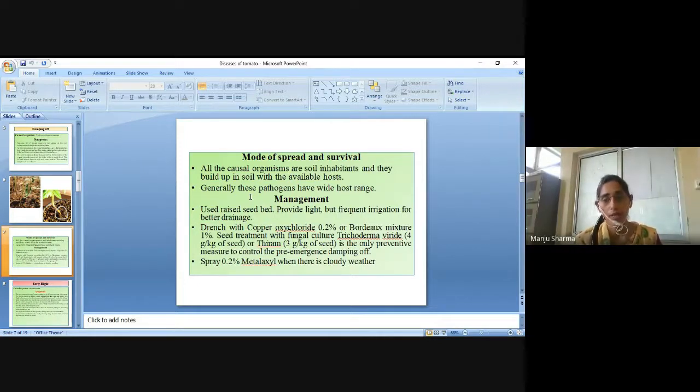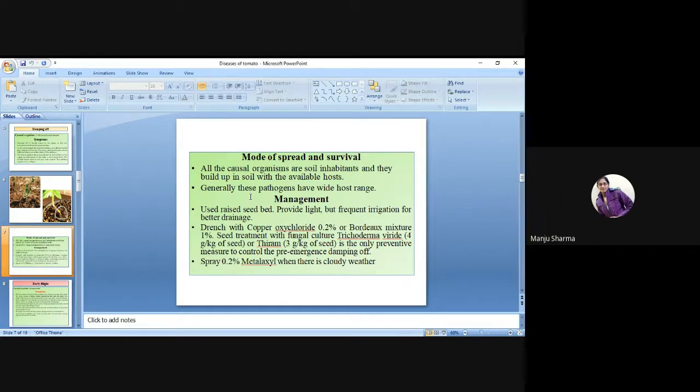Seed treatment with the fungal culture Trichoderma viride 4 gram per kg of seed or Thiram 3 gram per kg of seed is the only preventative measure to control the pre-emergence damping off phase, and spray 0.2% of metalaxyl when there is cloudy weather. So these all are the treatments for damping off disease of tomato.